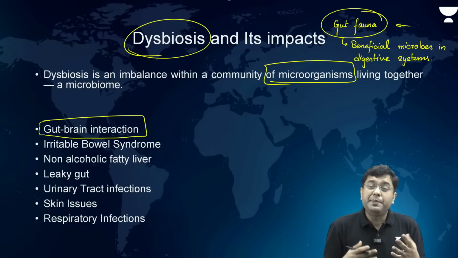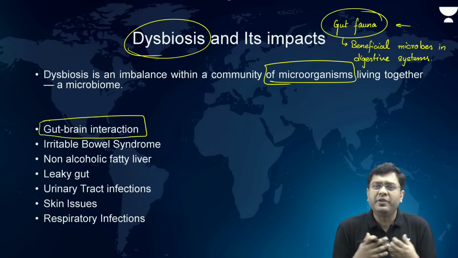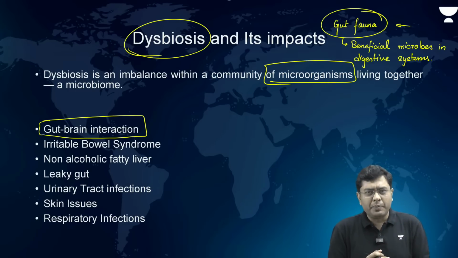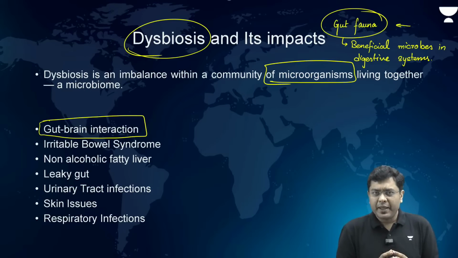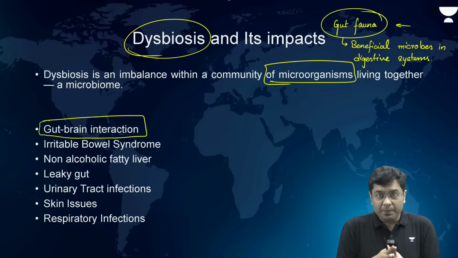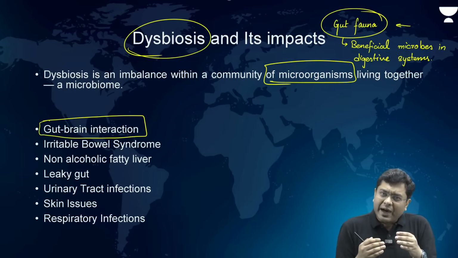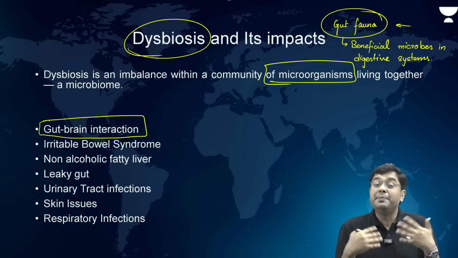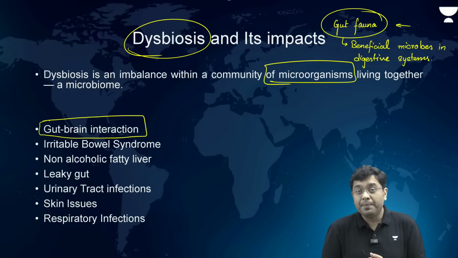As a result of that, people also develop irritable bowel syndrome, where even the excretion mechanism of the body gets impacted. Then you also sometimes develop leaky gut syndrome, whereby the toxins from the intestines leak into other organs, impacting them as well.